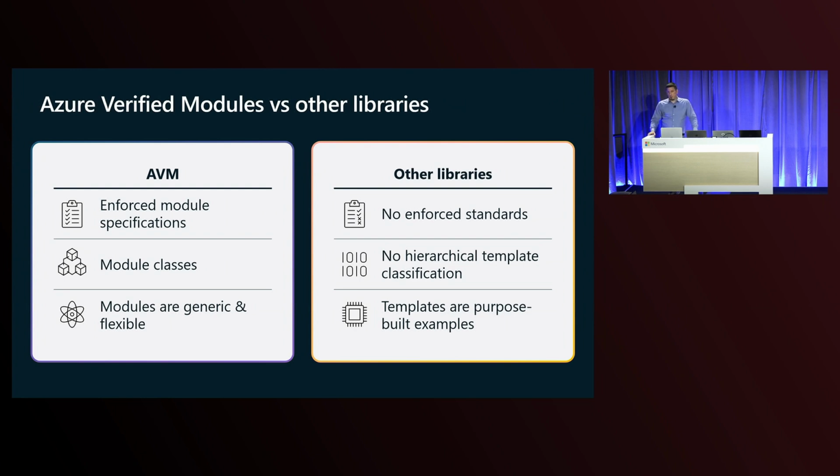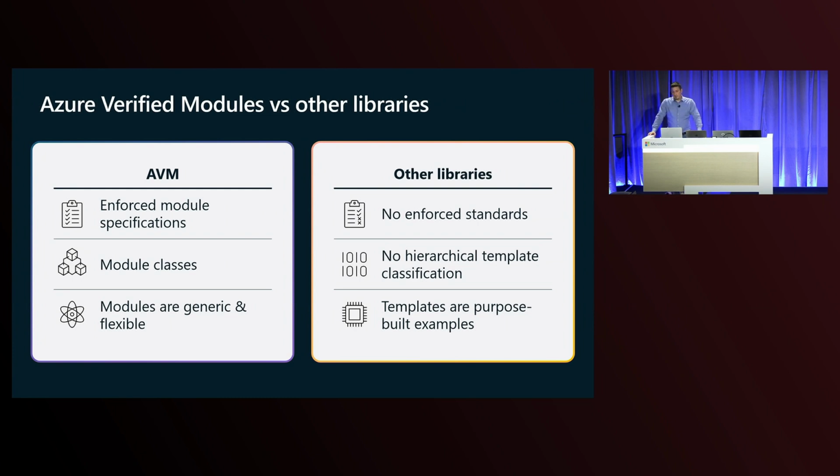So let me give you an example. In other libraries, you might find a virtual machine module, let's say a Windows virtual machine module, as a template. And then you can find another one, which is a Windows VM with 2 data disks. And then you can find a third one that is a Windows VM with domain join extension. The problem is, typically, that when you need to stitch together these capabilities, let's say you need a Windows VM with domain join and multiple data disks, then you won't find such an example. And then you need to stitch together the pieces, so you will end up testing, building, testing, troubleshooting, etc.